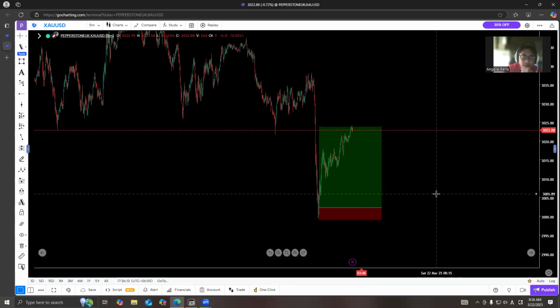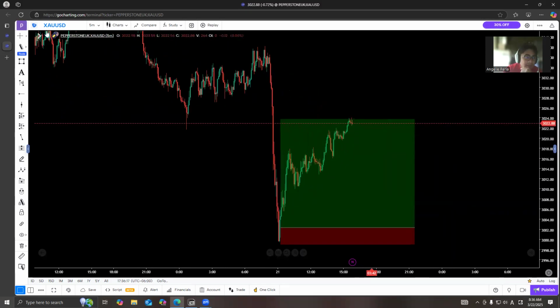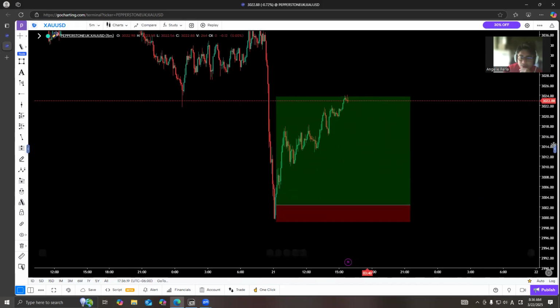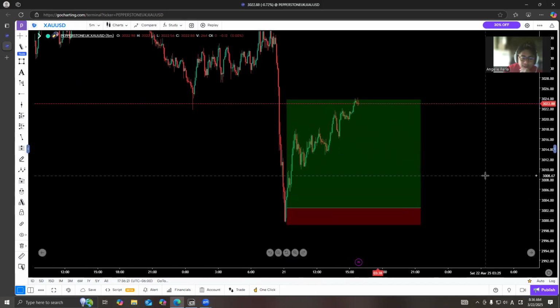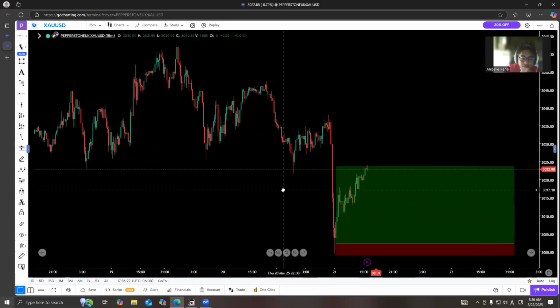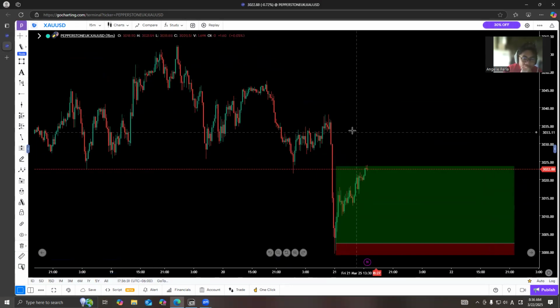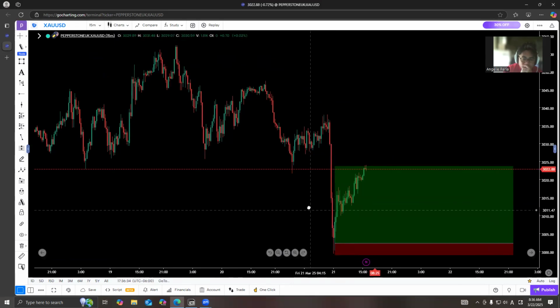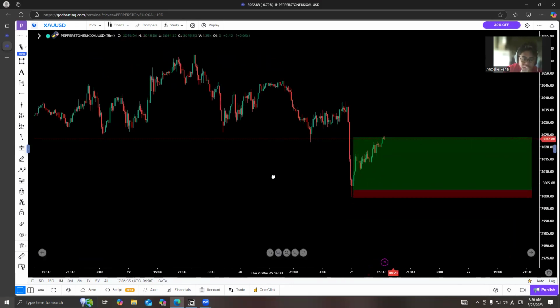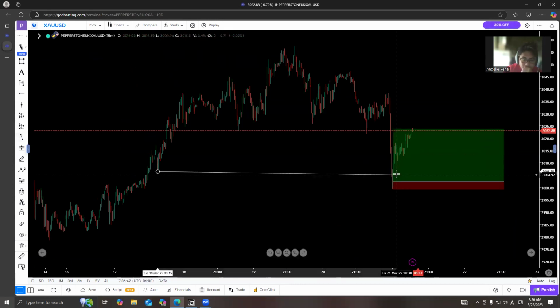So this is a recap that we took a trade on gold last night. All right. So looking back in the 15-minute time frame, we clearly see a bearish structure collecting all this liquidity down here.